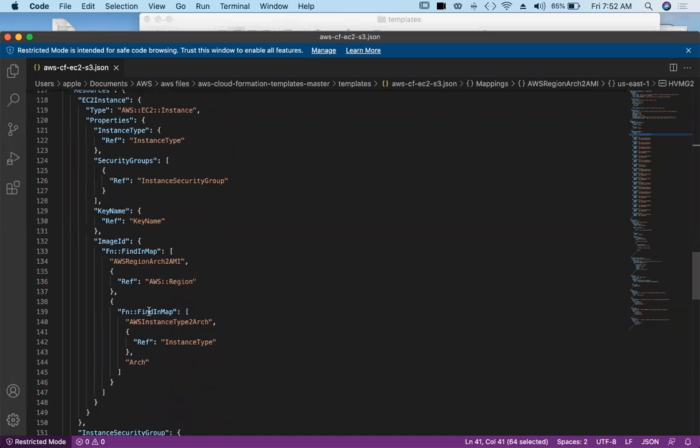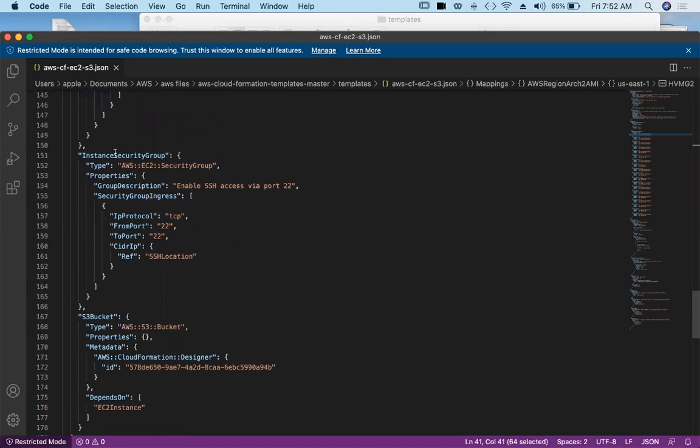Key name, image ID, security group, of course. In the security group, we are automatically adding that SSH rule. You can see port number 22 and SSH location, which it gets. And SSH location is CIDR block of internet.